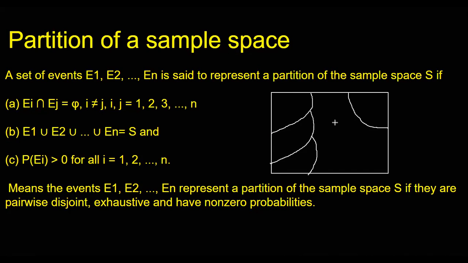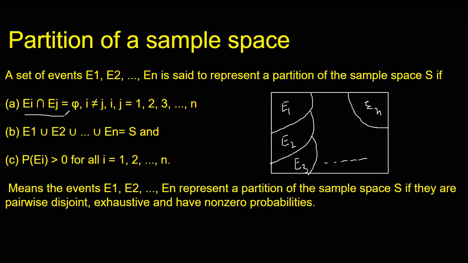Now, out of this partition, suppose, what we see, like all these partitions. If I say E1, E2, E3, like this is E1, this is E2, this is E3, and all the way I go up to En. So here we are saying it by Ei and Ej. So we see that nothing is common in any of these two events, E1, E2, E3, En. That we write this way.